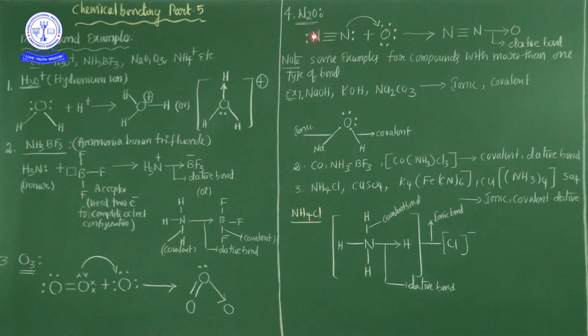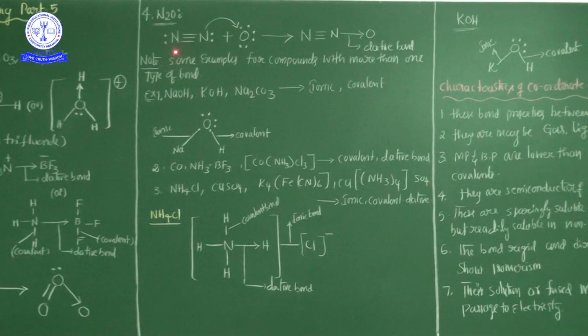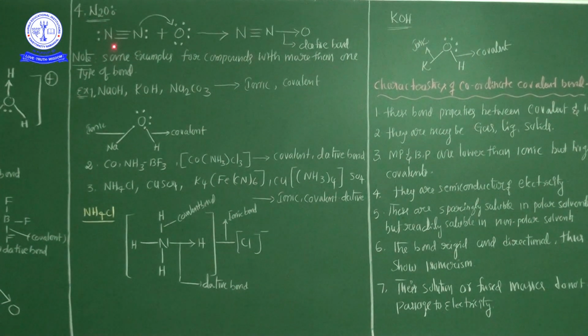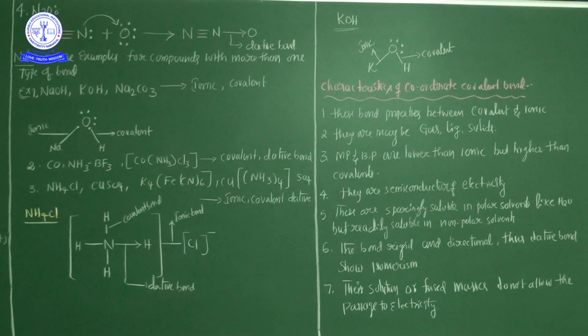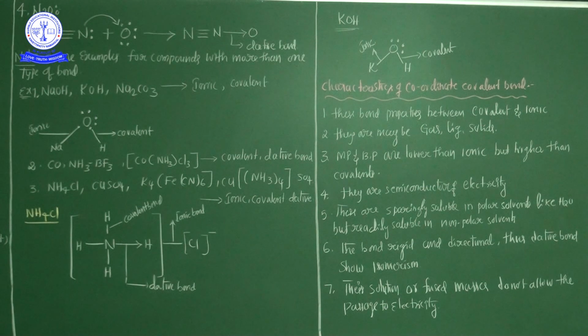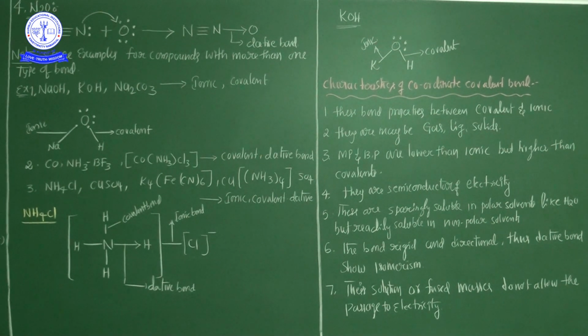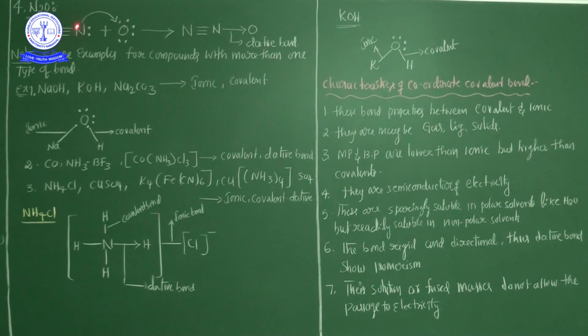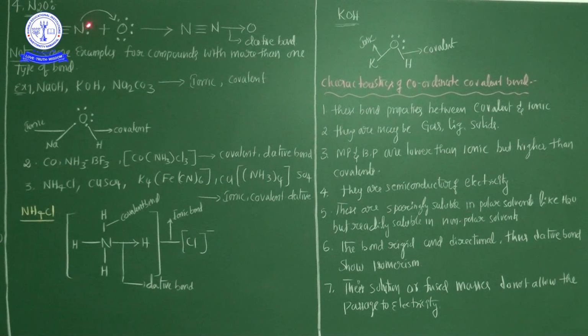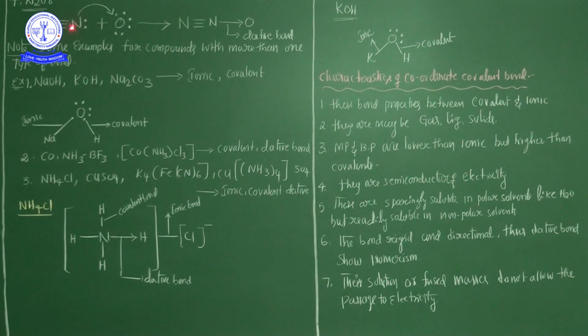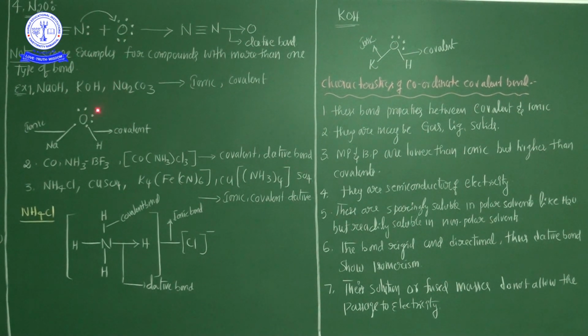Now N2O, nitrous oxide. Here a nitrogen to nitrogen triple bond is there. Each and every nitrogen atom, because triple bond means 1, 2, 3 electrons, along with one lone pair of electrons. Here 5 electrons are there. Similarly, on this nitrogen side, 3 electrons along with one lone pair. Here 5 electrons are there. So nitrogen to nitrogen has a triple bond along with one lone pair of electrons.